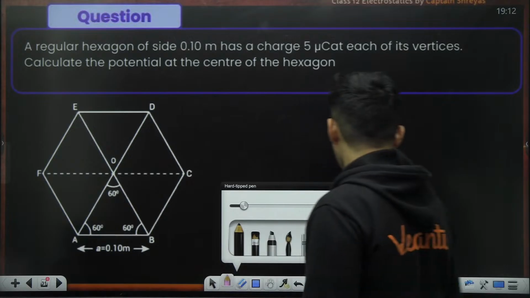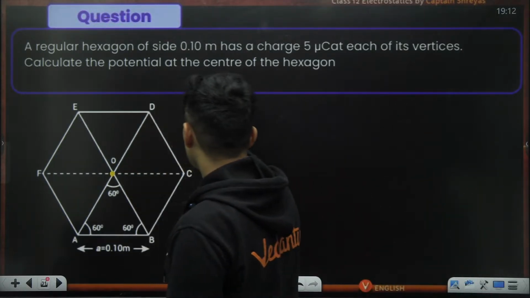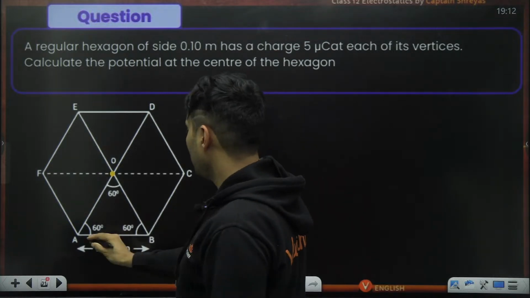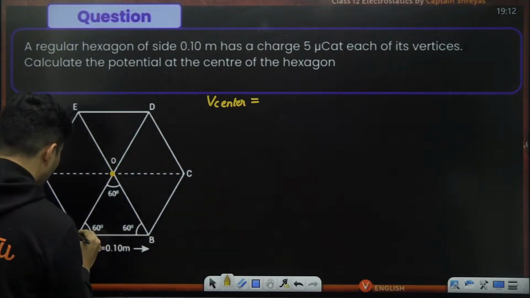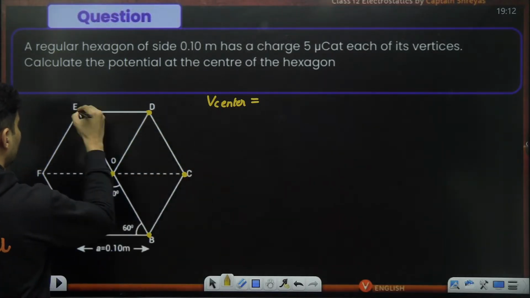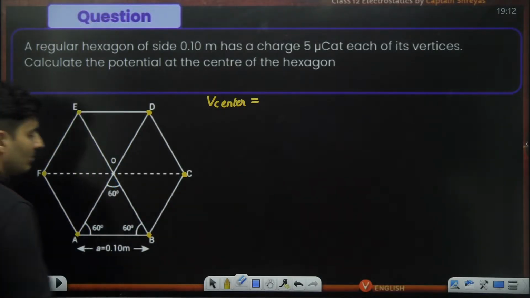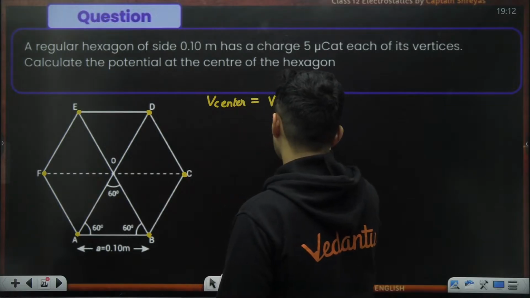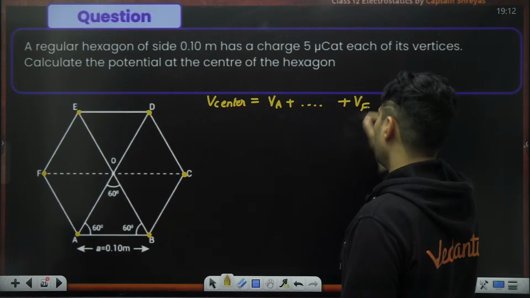Let's do this. First of all, I want to find the potential at the center. It will be due to the potential due to A, B, C, D, all these charges which are there. There is a charge here, here, here, here, here, and here. Due to all of them, there will be some potential at the center. So potential due to A plus potential due to B plus potential due to C, like that till potential due to F.